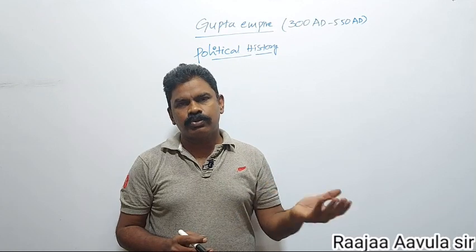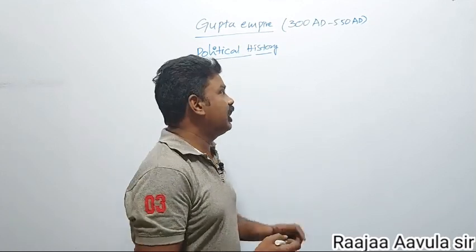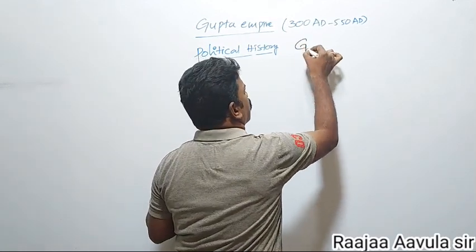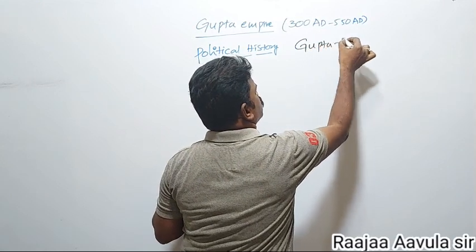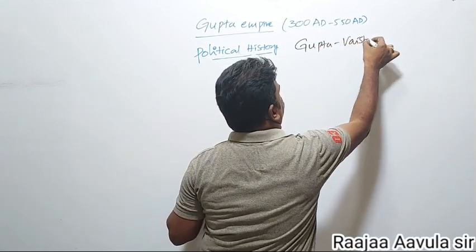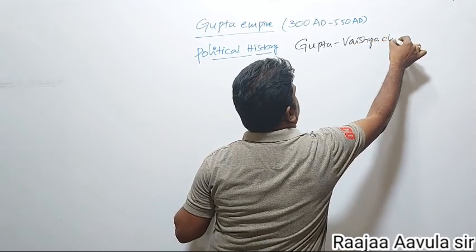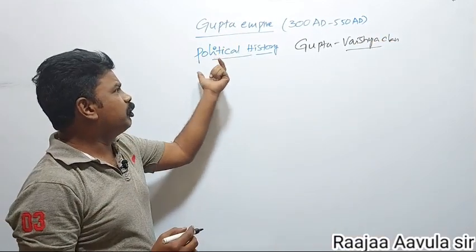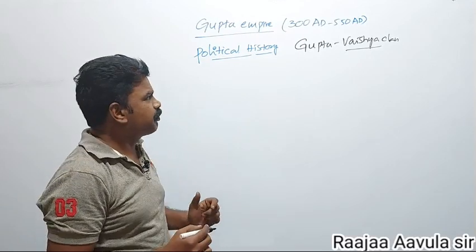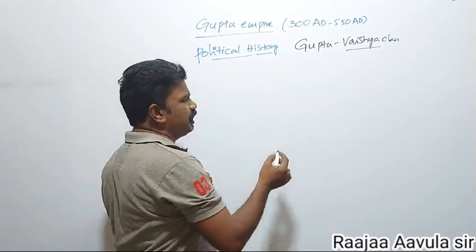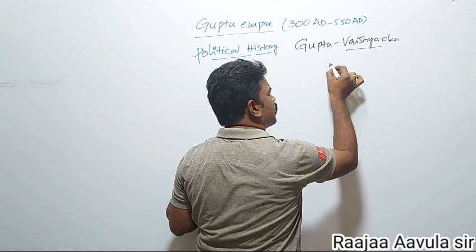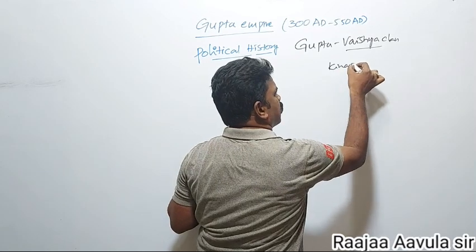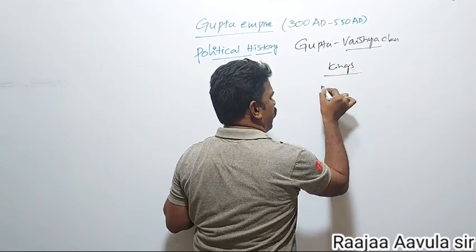Origin of the Guptas: Gupta, the name of this Gupta, they might belong to the Vaishya clan. This you have to remember. And coming to the point of the political history of Guptas, we need to concentrate on the kings, that is the chronology of the kings.